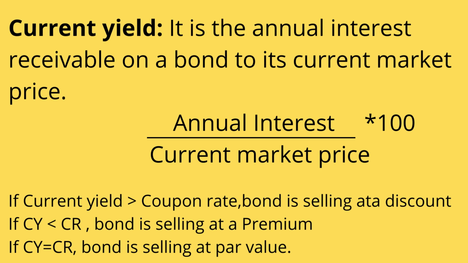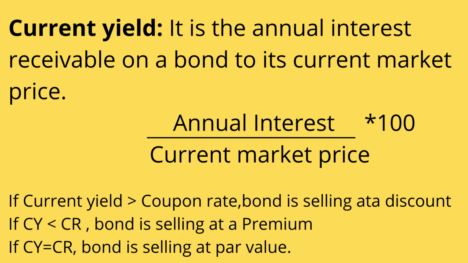Now let us see an example of how to find the current yield. Listen to me very carefully. Say we have a bond with a face value of 1000 rupees, and the coupon rate is 12%. The bond is selling at a discount, at 800 rupees. The selling price is 800, the face value is 1000, and the coupon rate here is 12%.